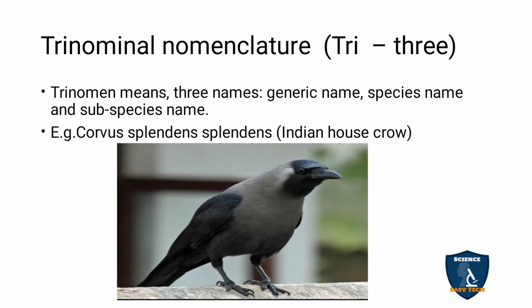Trinomial nomenclature. Tri means three. So three names: generic name, specific name and subspecies name. As in binomial you have genus name and species name, only two names, in trinomial you have three names: generic name, species name, subspecies name. Here I have given the Indian house crow, Corvus splendens splendens. Corvus is the generic name, splendens is the specific name, and splendens is the subspecies name. So three names are in usage. Trinomial means three names.